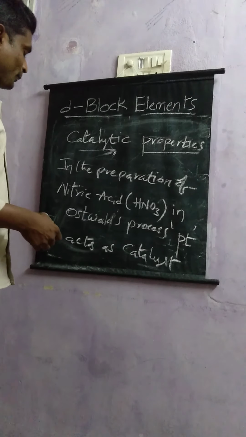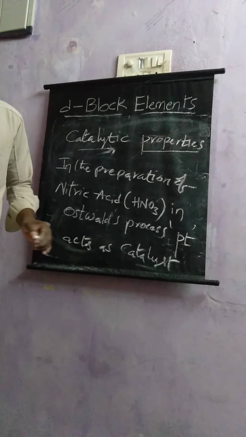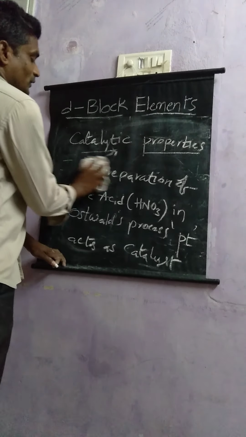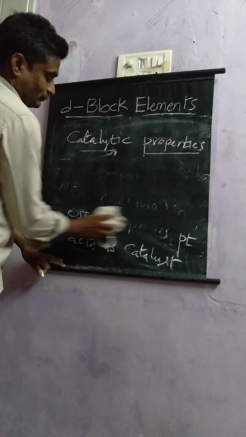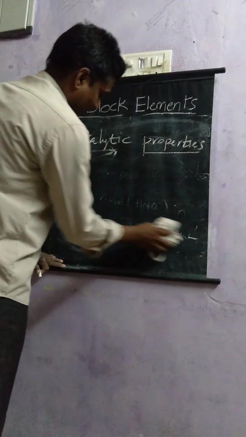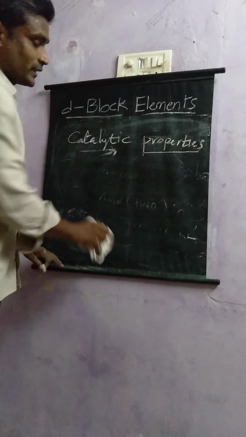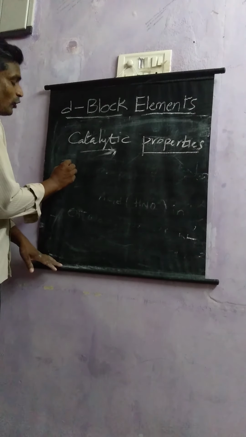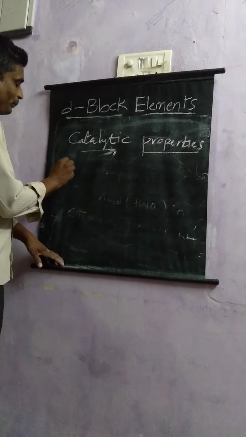Coming to another catalytic property, that is vanadium. Vanadium acts as catalyst in the preparation of sulfuric acid in the form of V2O5, vanadium pentoxide.